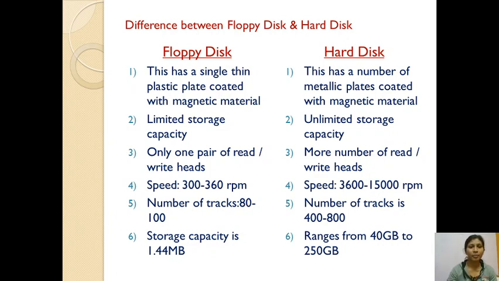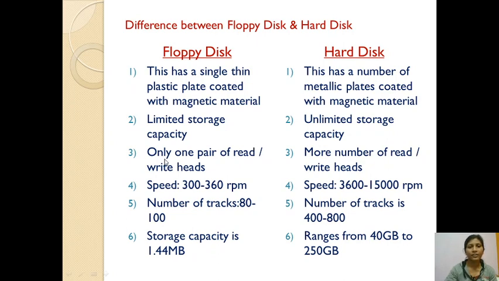The second difference is storage capacity. In a floppy disk we can store a small amount of data, limited data. In a hard disk we can store much more data, so the storage capacity is more than the floppy disk.